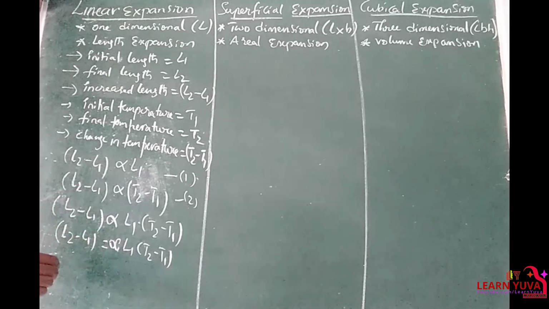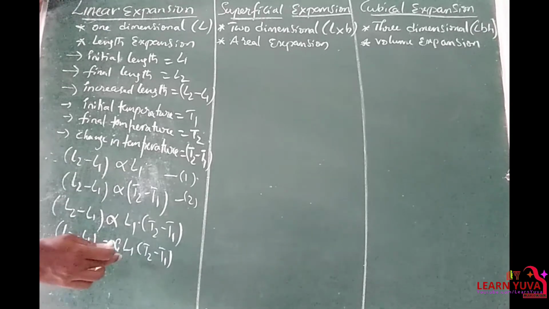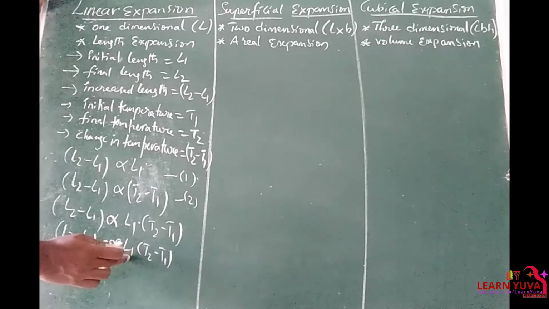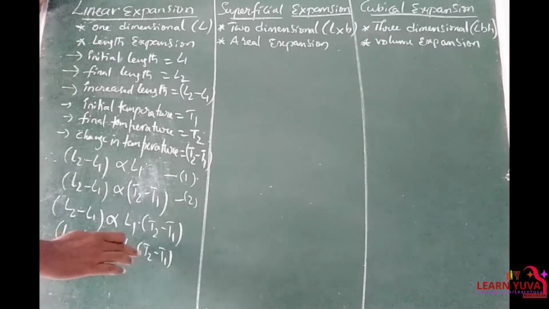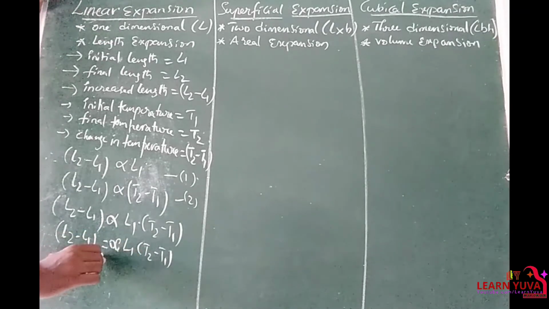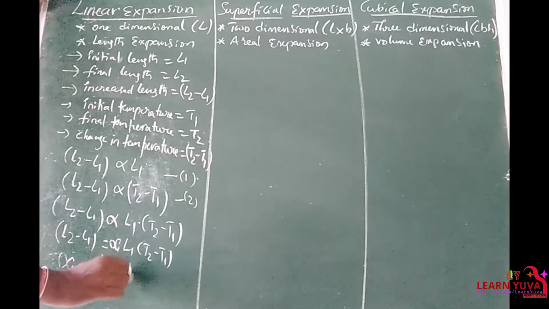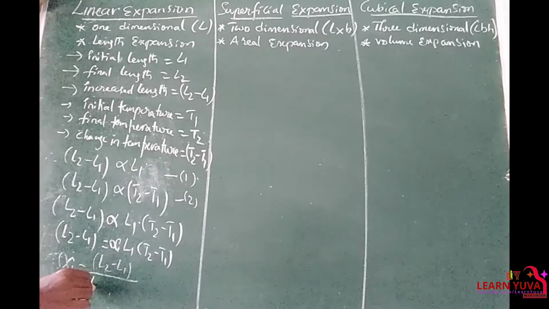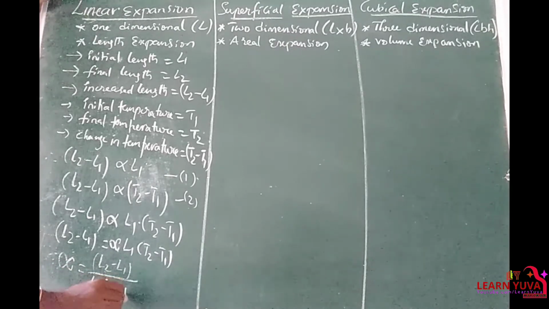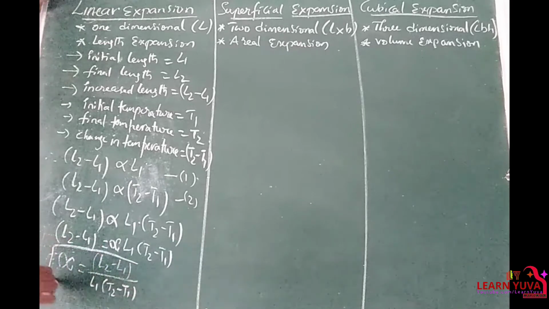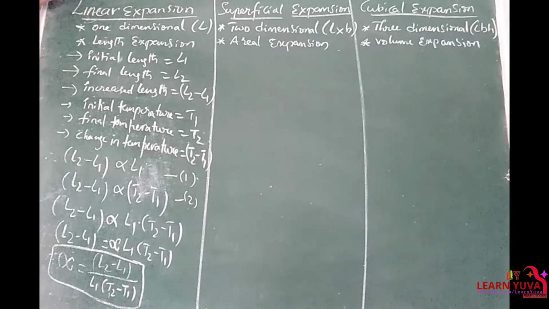So from this I am writing the formula for alpha. Alpha is equal to, right, here L1 and T2 minus T1 are in product with alpha, so send those two terms to the left hand side, so that becomes division: L2 minus L1 by L1 into T2 minus T1. Important formula. Clear? All the equations are similar for the superficial and cubical expansion, but here the coefficient of expansion may change.